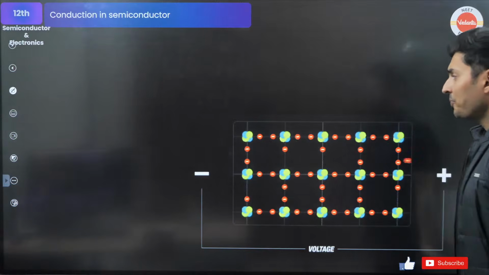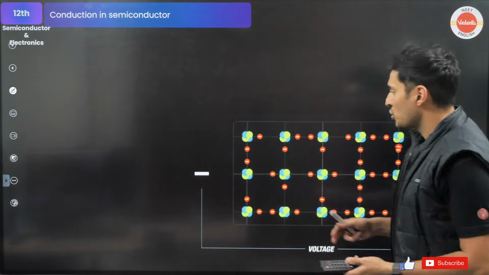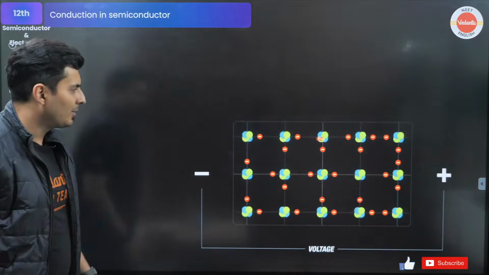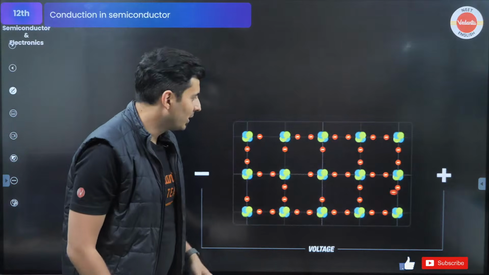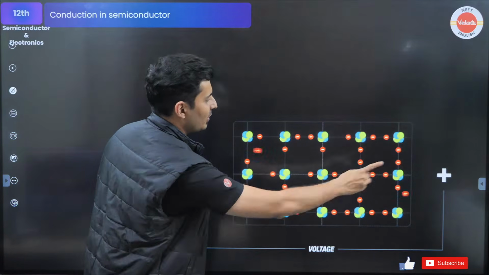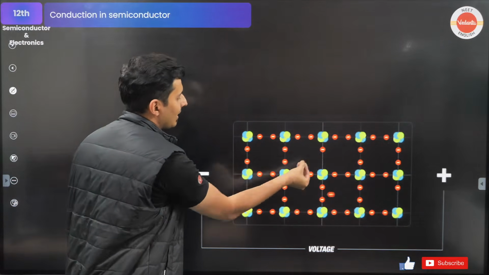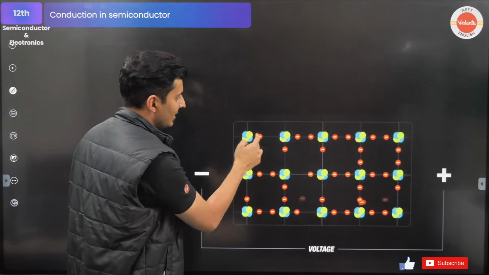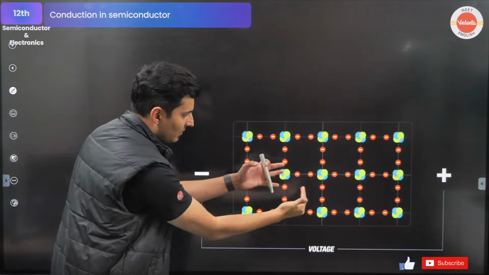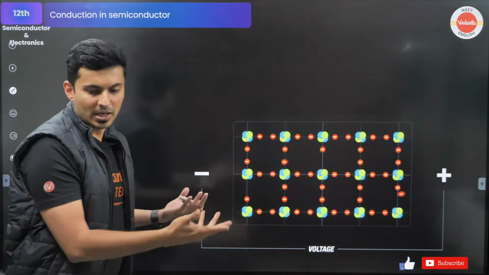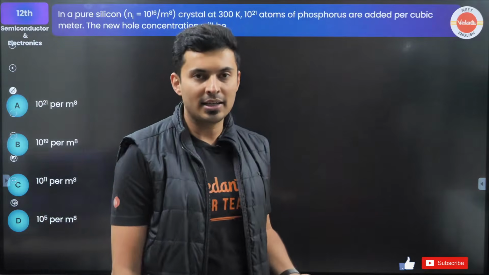Now let's go ahead. This was an animation to show you how this works. Just have a look at this animation, the way the electrons are moving. You have applied a voltage. You can see the electrons are going towards the positive charge, and you can see the vacancies which are created. A vacancy is created here, slowly that vacancy will shift here somewhere. So the vacancies keep shifting this way, and the electrons will keep moving the other way. This is just a small animation, but I'm pretty sure you have visualized this.